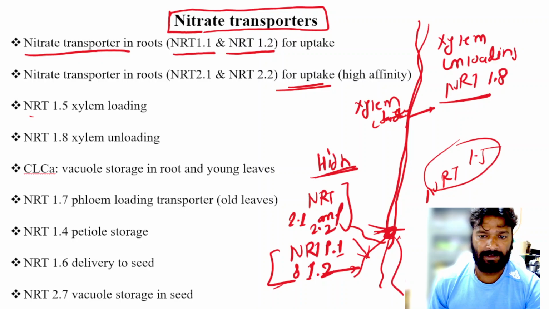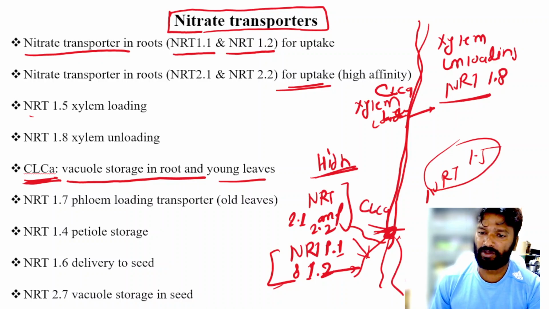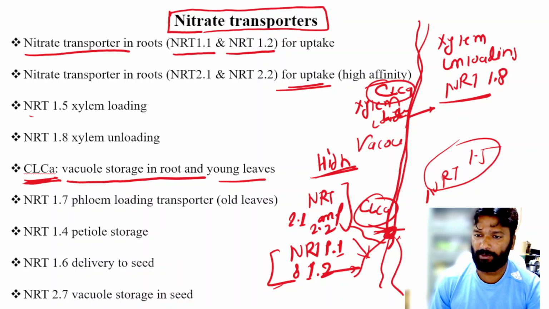There is also one transporter known as CLCA that has an important role in vacuole storage in root and young leaves. So this CLCA is present in the vacuoles of both root and leaf tissue.